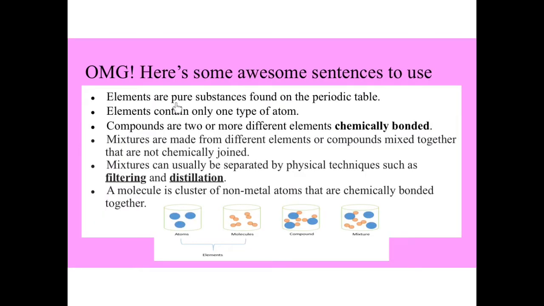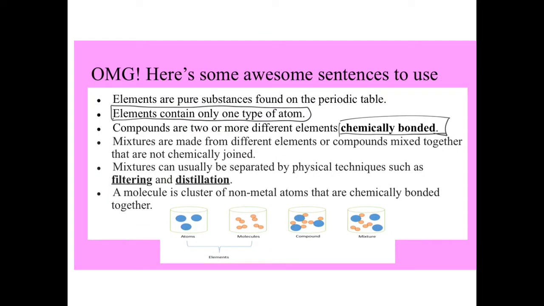So elements are pure substances and they are found on the periodic table. Elements contain only one type of atom, so that's the definition of an element that you need to know. So elements contain only one type of atom. Compounds are two or more different elements chemically bonded. They have to have a chemical bond.